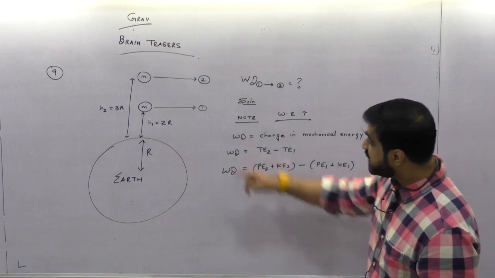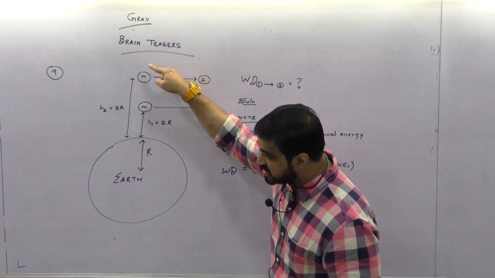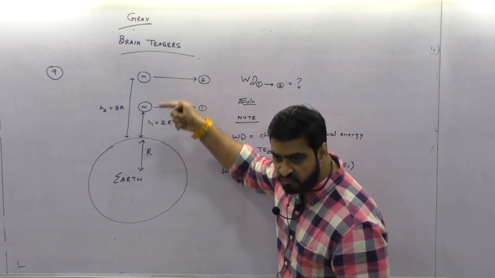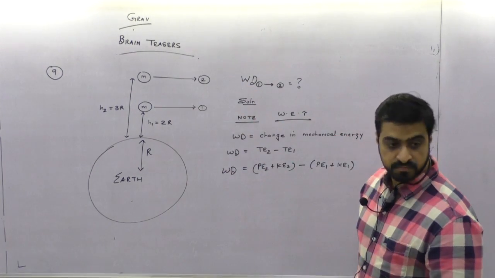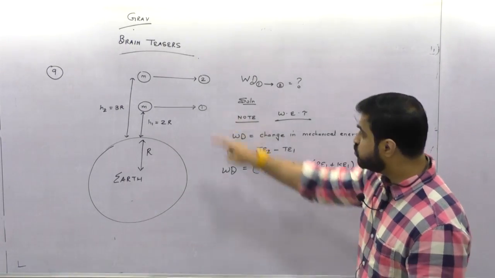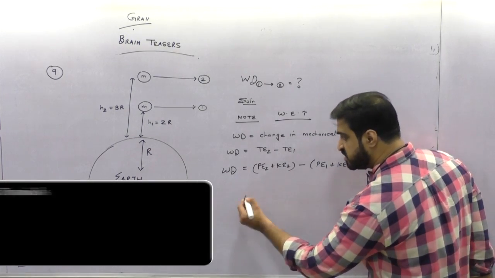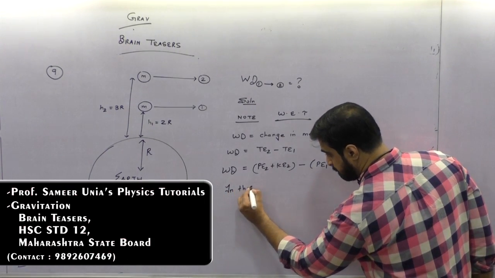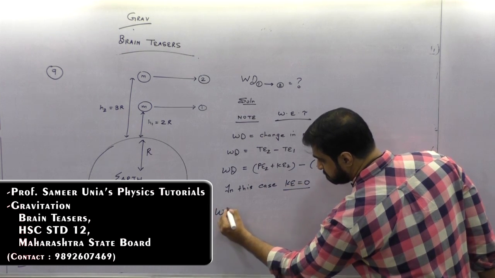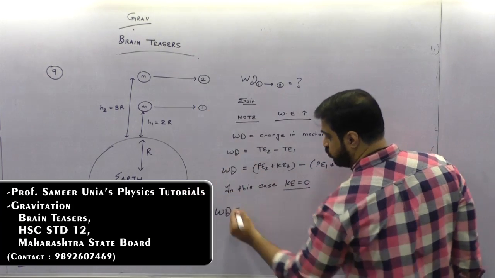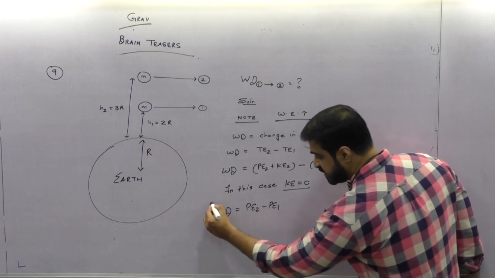So if this had kinetic energy, I would have considered PE plus KE at this point, and I would have subtracted 2 from 1 and got the work done. But in this case, kinetic energy is 0. It is not given. If they had given moving at such velocity, I would have taken that. But over here, kinetic energy is 0. So work done in taking him from 1 to 2 will be PE2 minus PE1. Are you understanding?